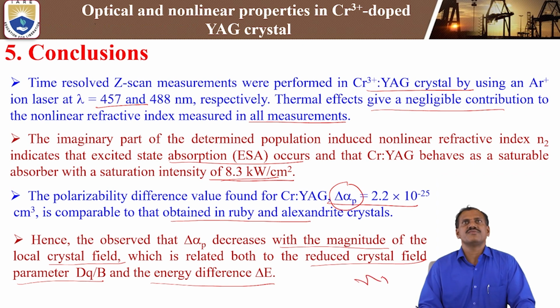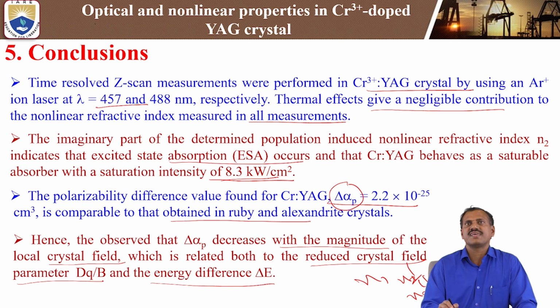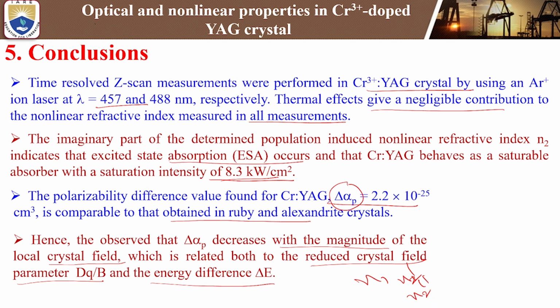But in the nonlinear study, we are studying the nonlinear refractive index, the real part as well as the imaginary part, n2' and n2''. At the same time, we get the polarizability difference Δα_p and also Δσ, the absorption cross section difference, and we are also calculating the excited state of the chromium 3+. All these parameters we are studying in the nonlinear properties by using the Z-scan technique.